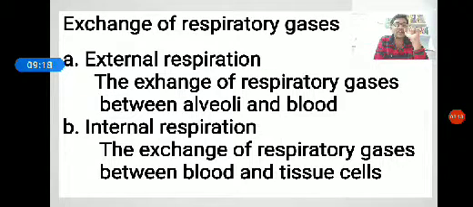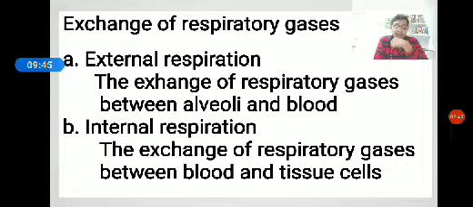Each iron atom is able to attract an oxygen molecule. When the hemoglobin combines with oxygen, it forms oxyhemoglobin. In this way, oxygen is transported through the blood to the body cells.